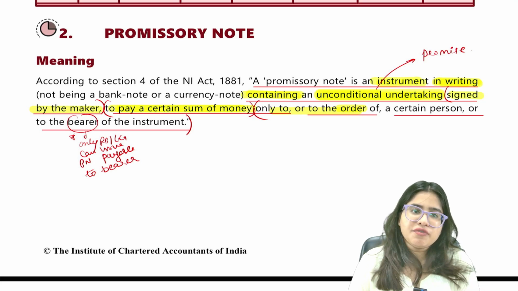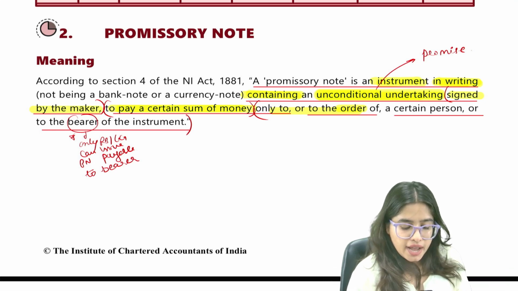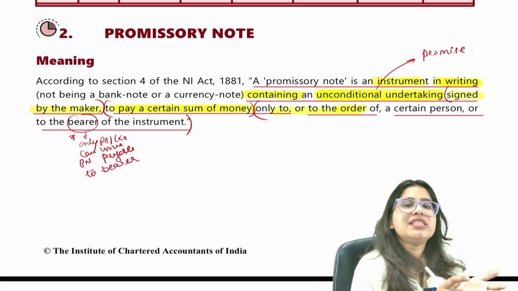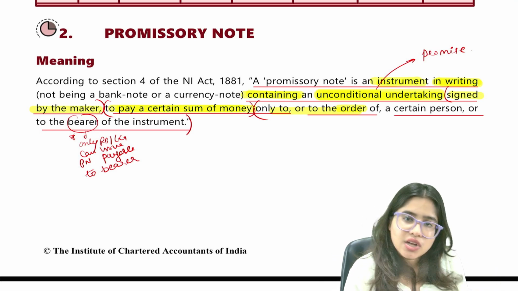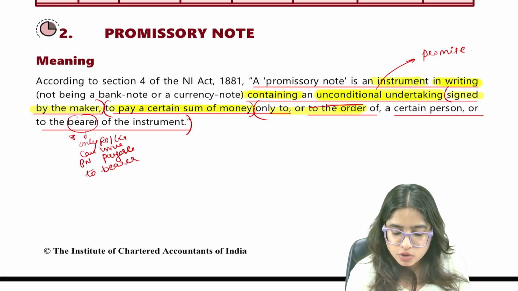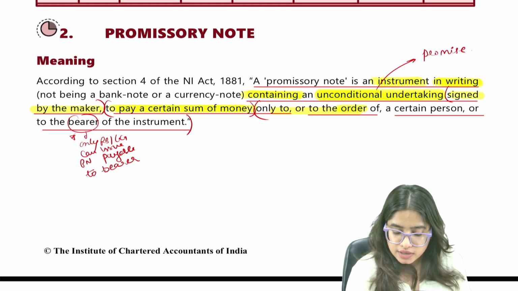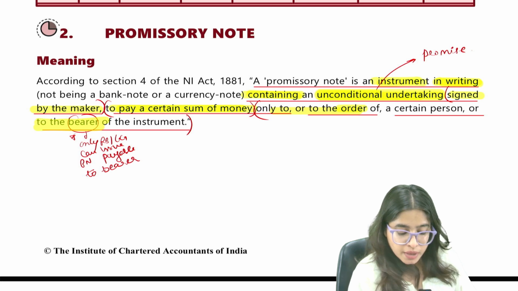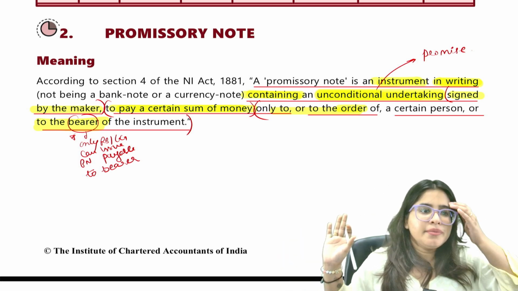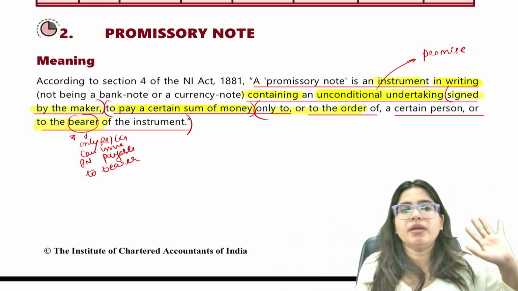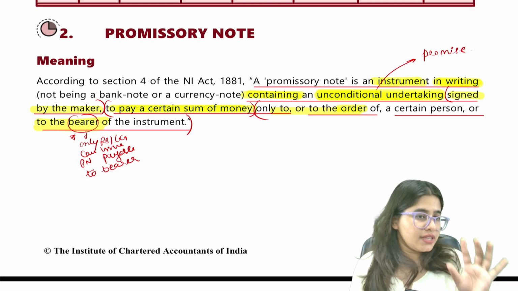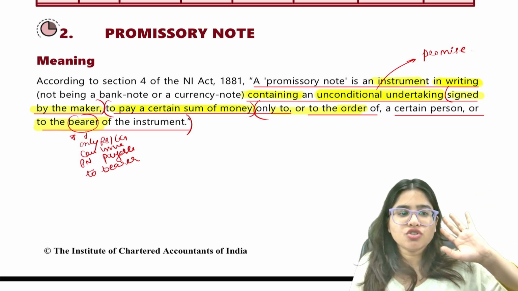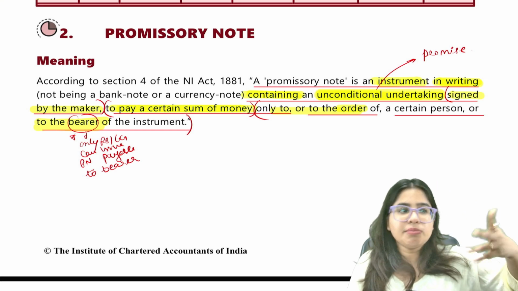So if Shah Rukh Khan made a promissory note and said that I promise to pay 6,000 rupees to Rajnikant, here Rajnikant is the order. Are we clear with this? So we can make a promissory note payable to order, who can be a certain person, or to the bearer. Bearer means anyone who's holding this instrument can demand the payment. So a bearer instrument is one where we don't write the name of the person, we simply say that the bearer of this instrument will be entitled to the sum of money. Bearer means a person who's holding the document.